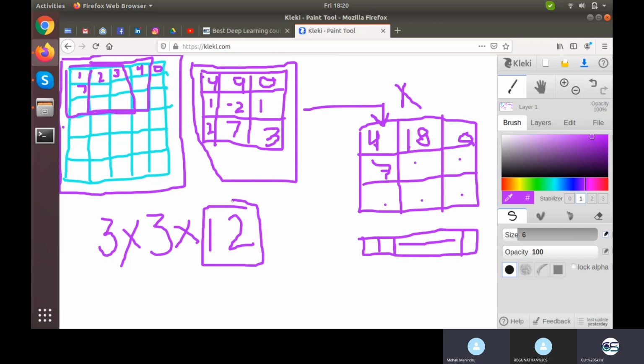We could create a formula like number of rows of that image minus the number of rows of kernel into number of columns of image minus number of columns of the kernel. Okay. Some more generalization into it. A bit more generalization.